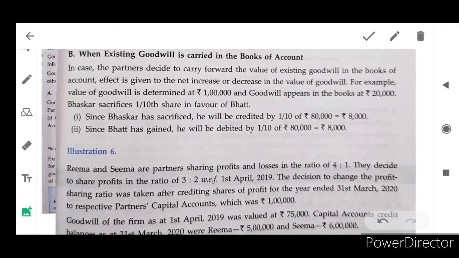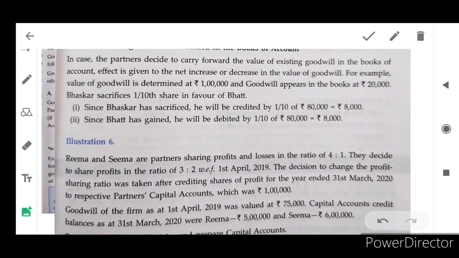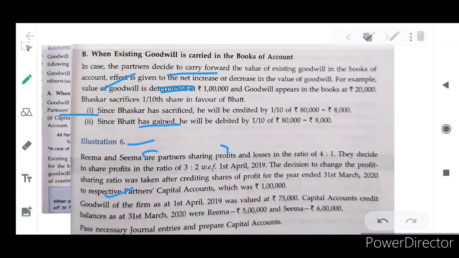Existing goodwill is carried in the books of account.